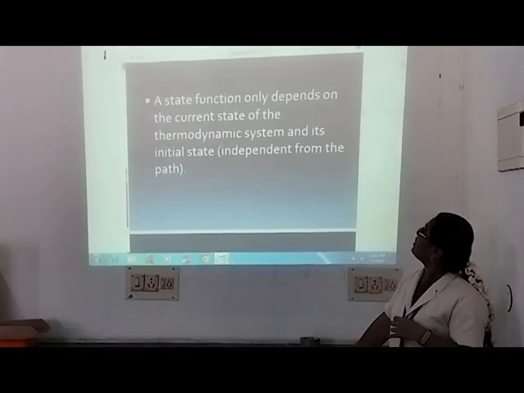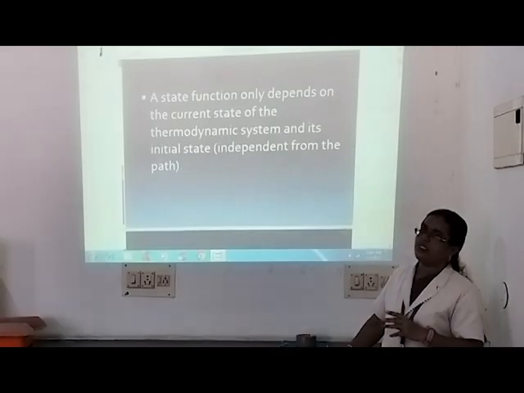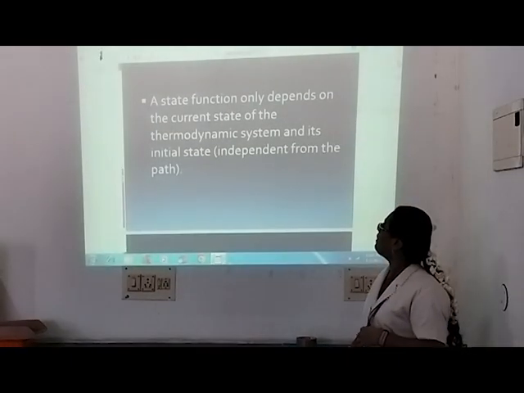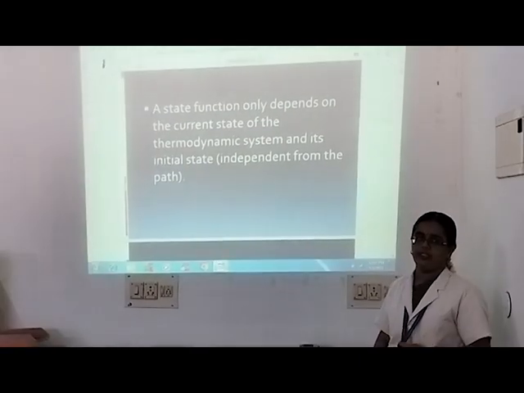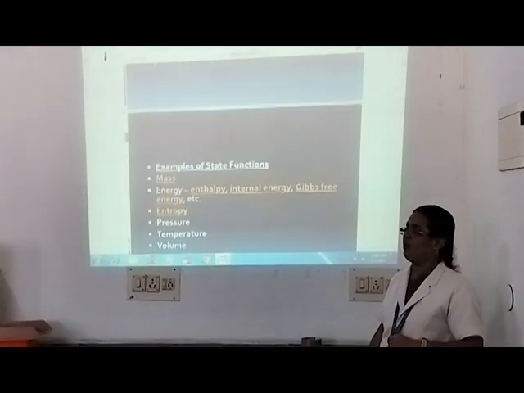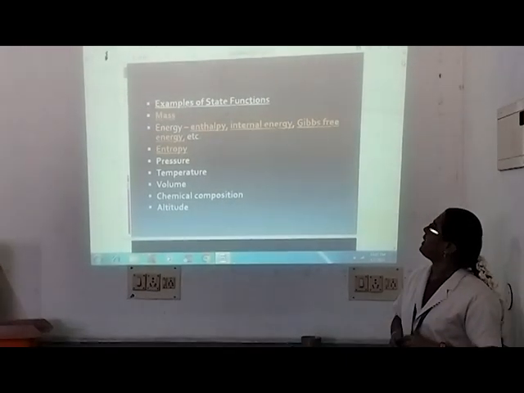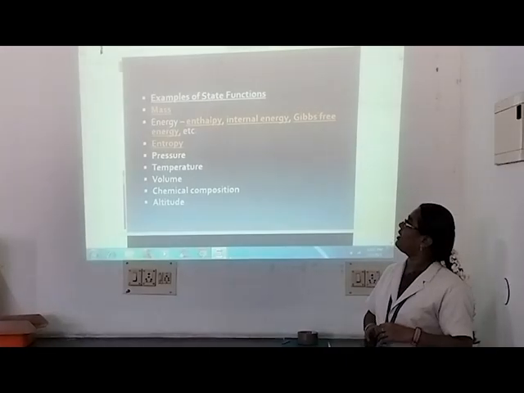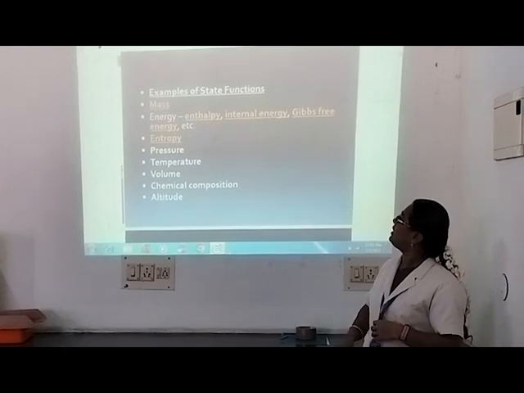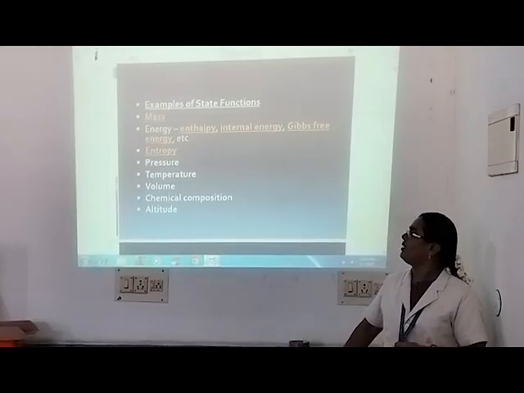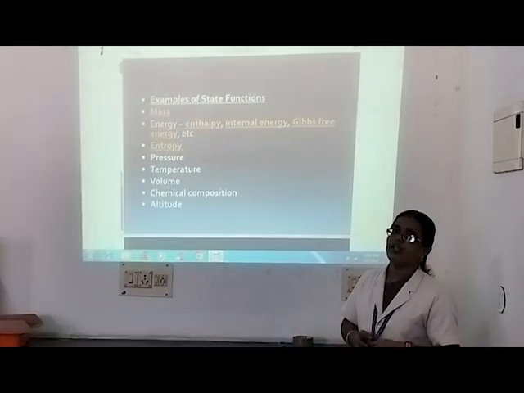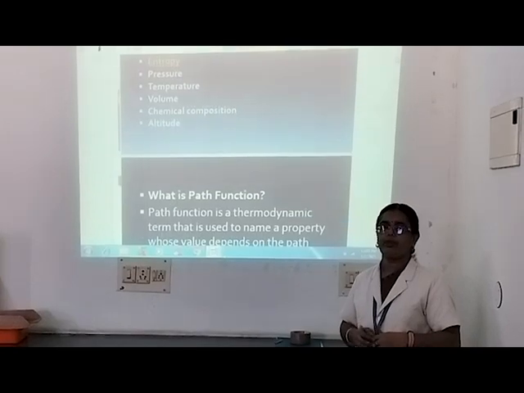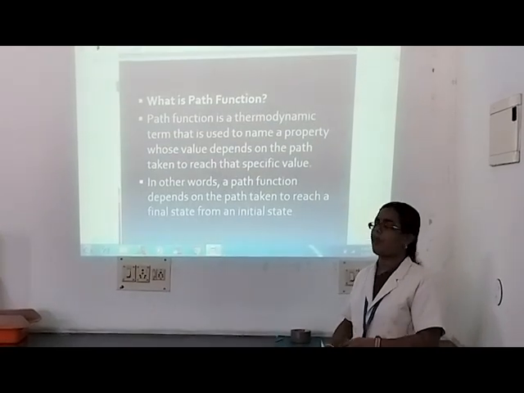The state function depends upon the current state of a thermodynamic system and it is independent of the path followed. Examples of state functions are mass, energy, that is enthalpy, internal energy, Gibbs free energy, entropy, pressure, temperature, volume, etc. That means they do not depend upon the path followed.